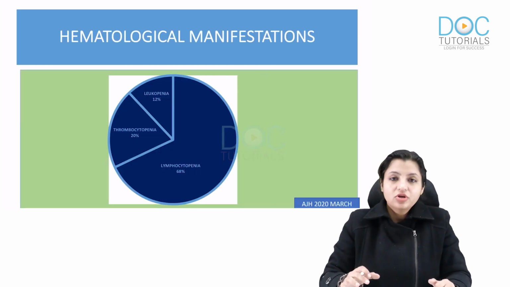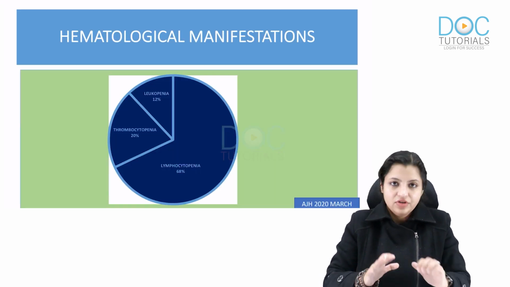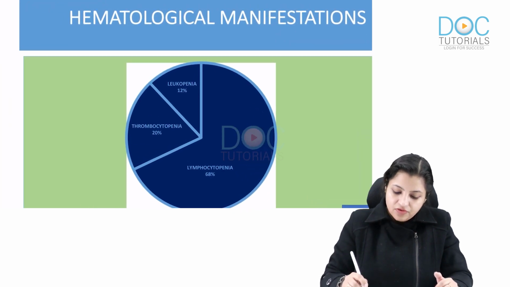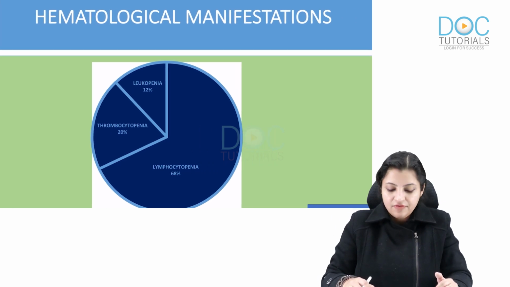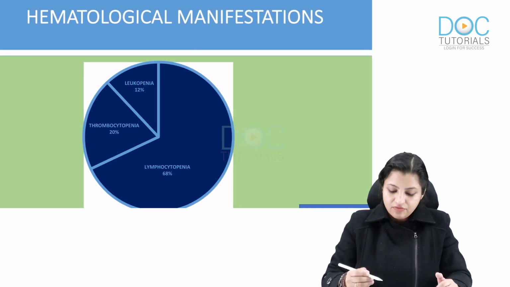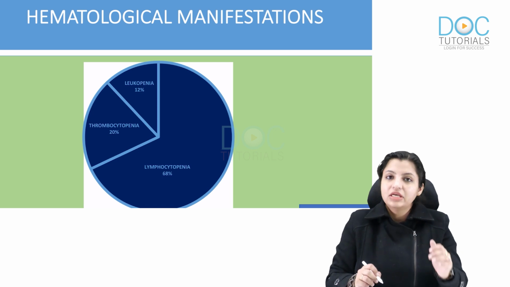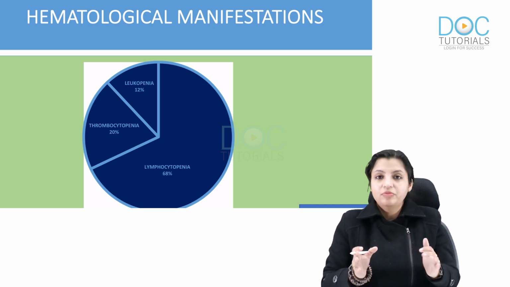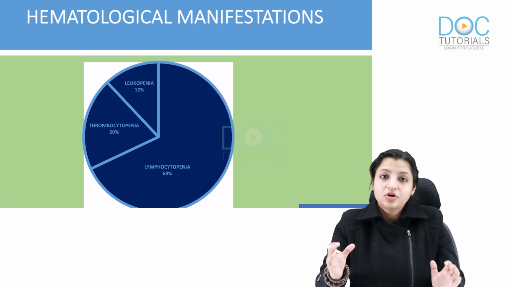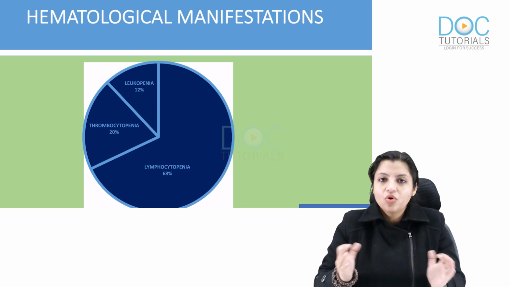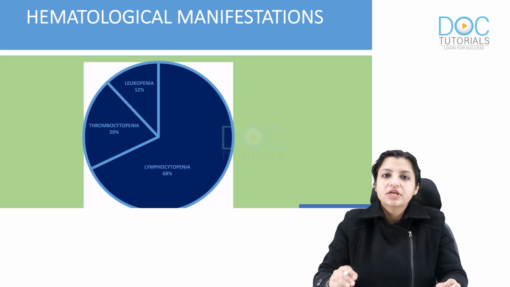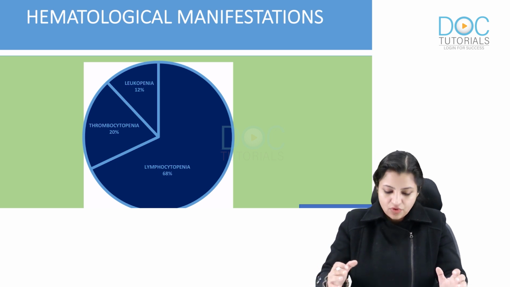So hematological manifestations, as we have discussed: we have lymphocytopenia, which is the predominant finding here, we have thrombocytopenia, and we can have leukopenia. Remember, leukocytosis usually occurs, but there can be leukopenia also. But the predominant finding of all the hematological findings is lymphopenia, that is lymphocytopenia. The lymphocyte count is going to fall down.